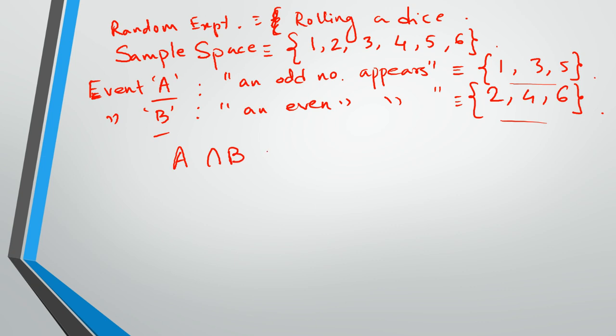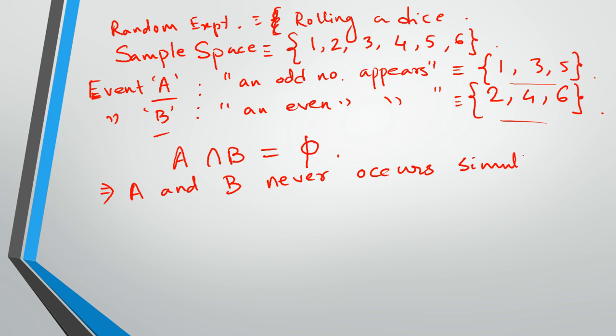Now you see here, A intersection B. Is there any common term between event A and event B? It's 1, 3, 5 and 2, 4, 6. There are no common terms, right? So A intersection B will be phi. So this means A and B never occur simultaneously, because A is completely different. 1, 3, 5 are the outcomes of A, 2, 4, 6 are the outcomes of B, and A intersection B is phi. So A and B never occur together.